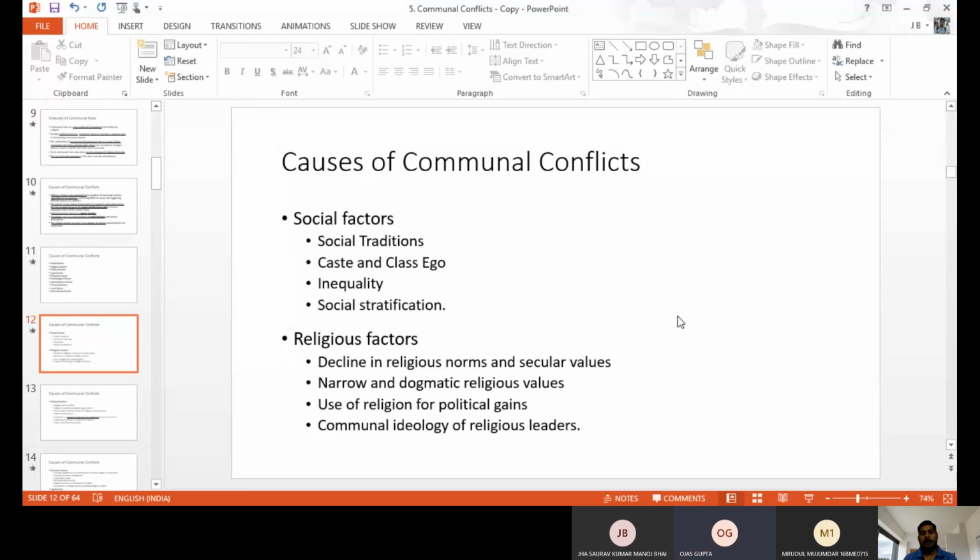And next one, communal ideology of the religious leaders. Sometimes the leaders are also not doing things properly. They knowingly motivate, knowingly hurt other religions, knowingly insult and discriminate against the other religion. That type of thing sometimes the leaders spread. They give lectures only to people of one religion. So that type of communal ideology of religious leaders is also a reason for communal conflicts. So this is the religion, social reason.